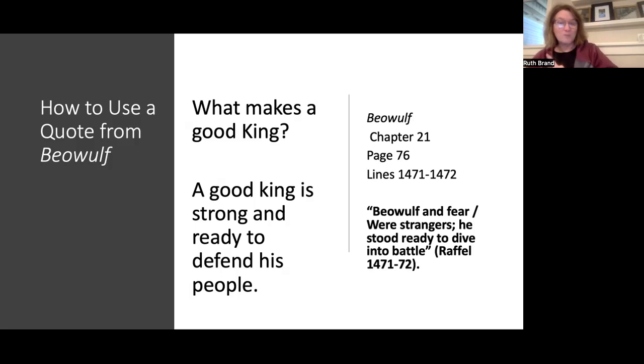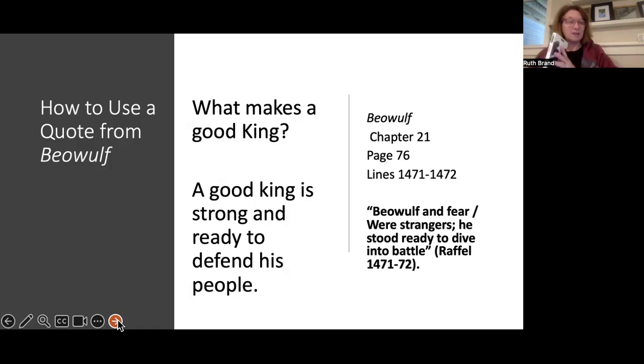So this quote totally matches my claim that a good king is ready to defend his people. And I want to put this in my writing, but how do I do that? What does that look like? Let's just take a minute to break this down. It's so important that you learn this, because supporting your work is going to be critical from this point onward. We wrote some fairly simple essays, but we're going to start to use evidence from a book to support the things that we're saying.